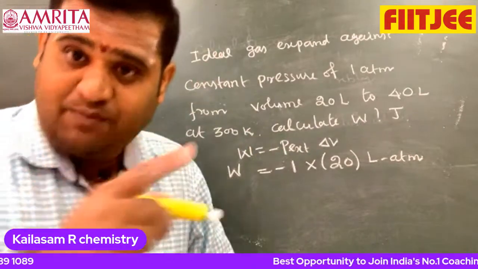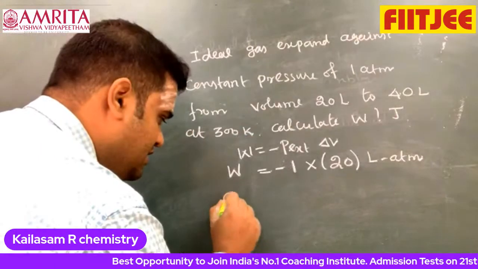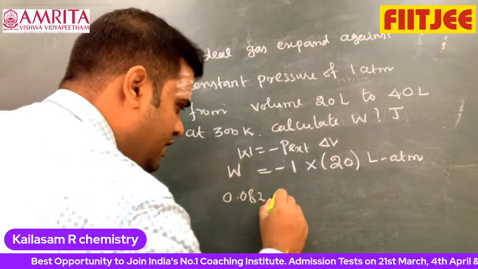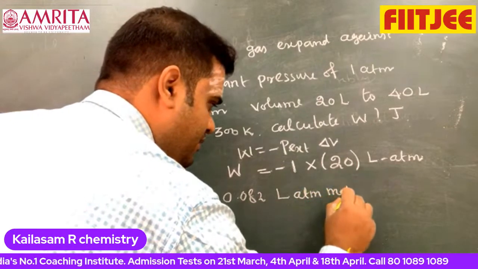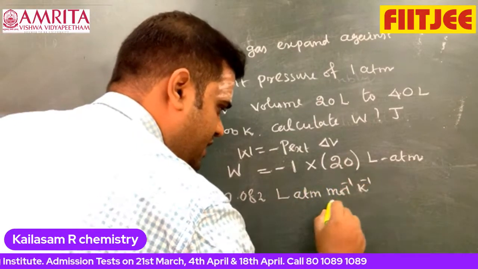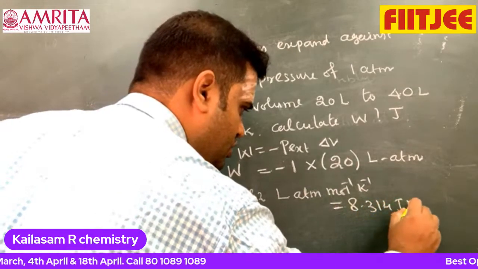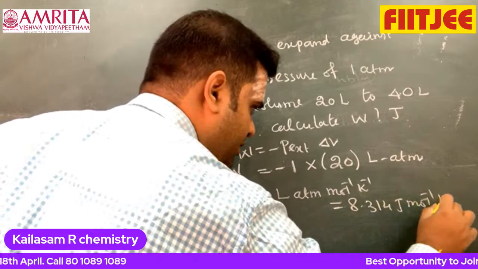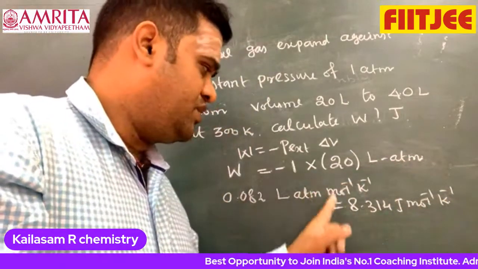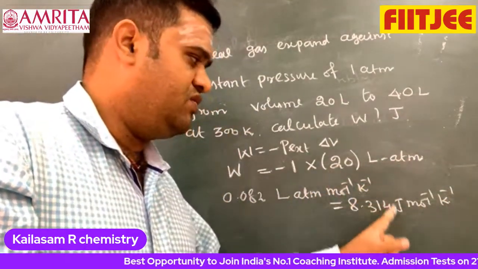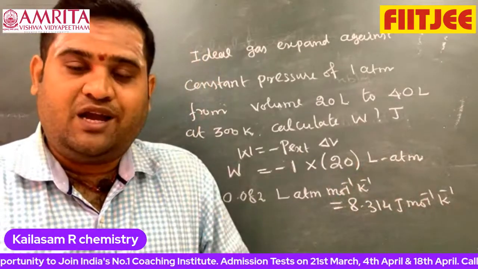That's the reason. Please keep it in your mind. That's what the first law we can write as 0.082 liter atmosphere per mole per Kelvin is equal to 8.314 joule per mole per Kelvin, which is equal to 2 calories per mole per Kelvin.